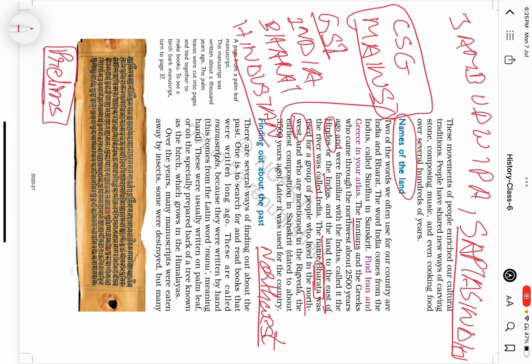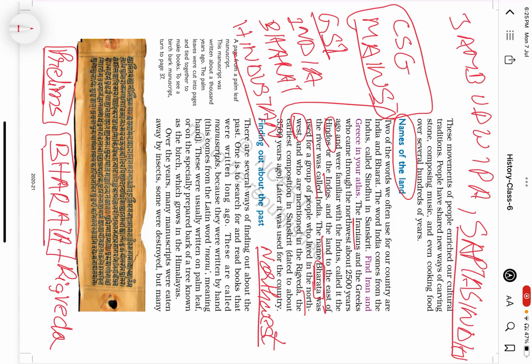Simply they will be asking, what does the term Bharata signify according to Rigveda? It specifically means the group of people who lived in northwest India.